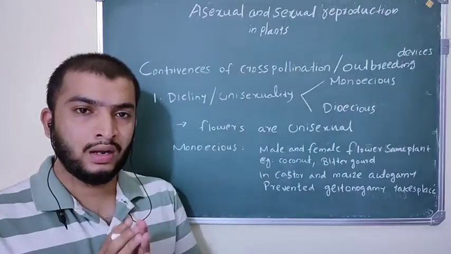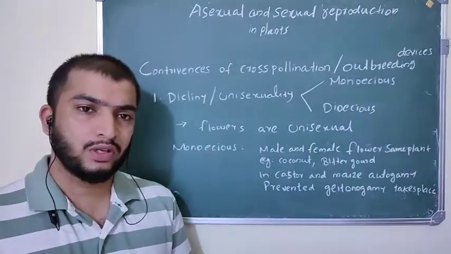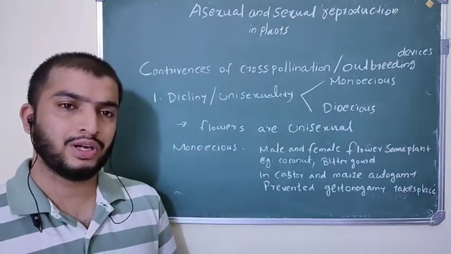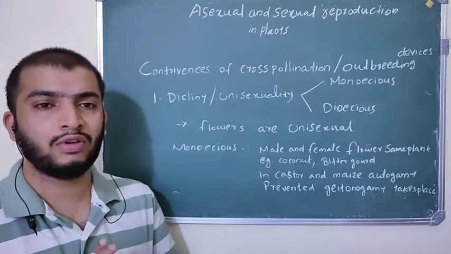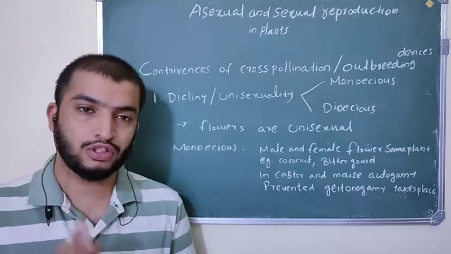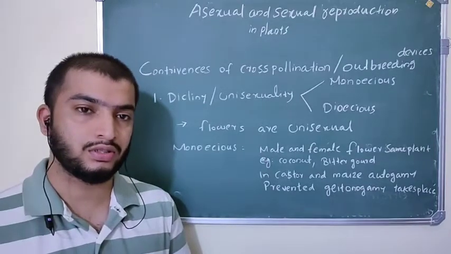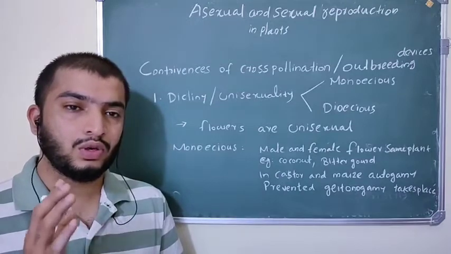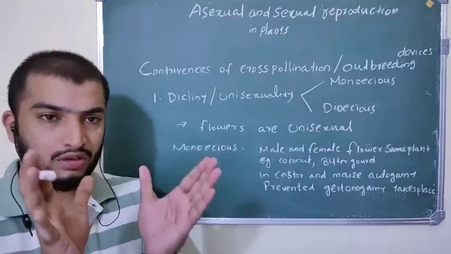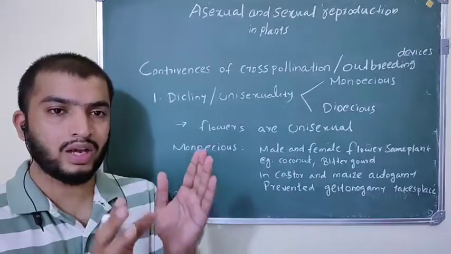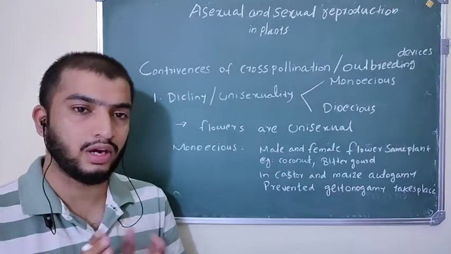So the first one, dicliny or unisexuality. What does it mean? Unisexuality or dicliny means only unisexual flowers are present. Cross-pollination is possible only in unisexual flowers. What does unisexual flower mean? A unisexual flower has only one essential organ, either anther or pistil or carpel.